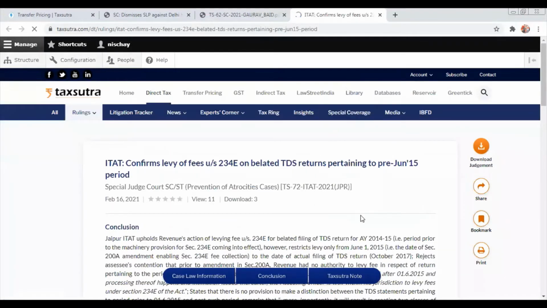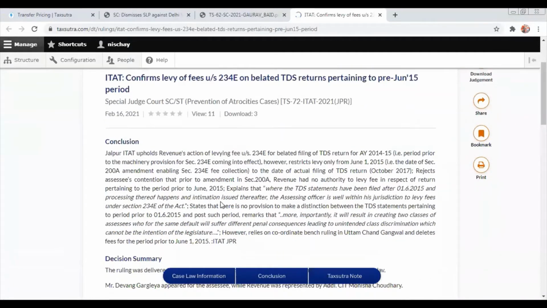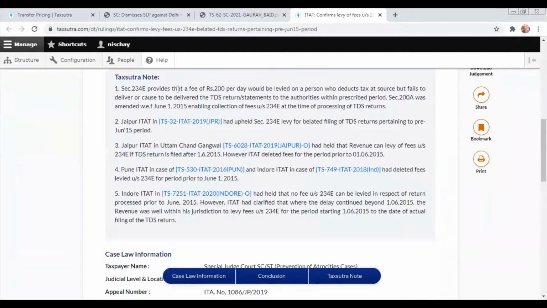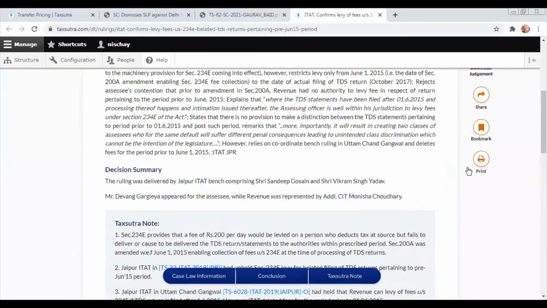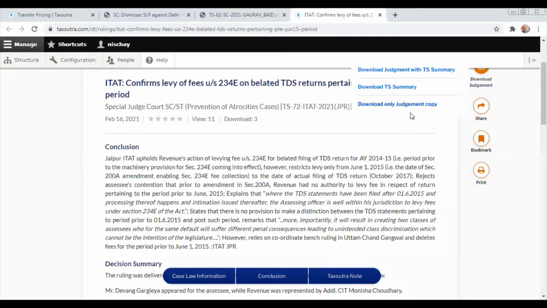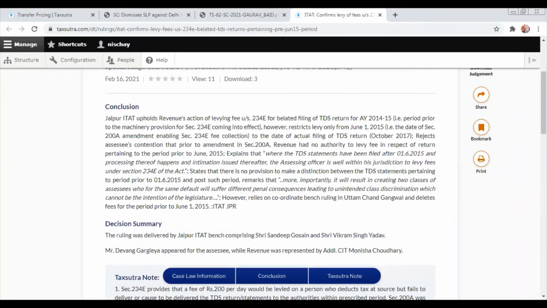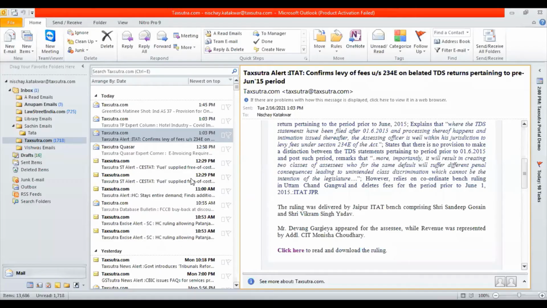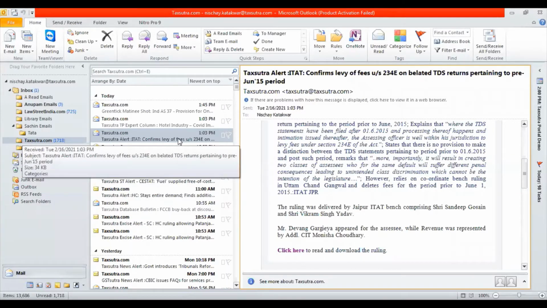I simply click here. It takes me to the portal. I log in. I read the entire summary here, the decision, what are the Tax Sutra notes, and so on. And if I want to download the judgment copy, I click on download only judgment copy, and the judgment copy is downloaded. So the best practice to follow, and I would urge you to do that, is read your emails on a daily basis.